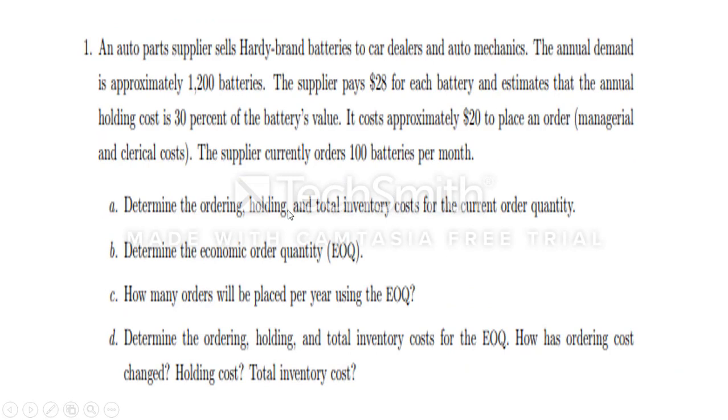Let us go to another problem. This is a little complicated, as the inventory carrying cost is given in terms of the unit cost. An auto parts supplier sells Hardy batteries to car dealers and auto mechanics. The annual demand is approximately 1200 batteries, so this is the D value. The supplier pays $28 for each battery. So this is the unit cost.